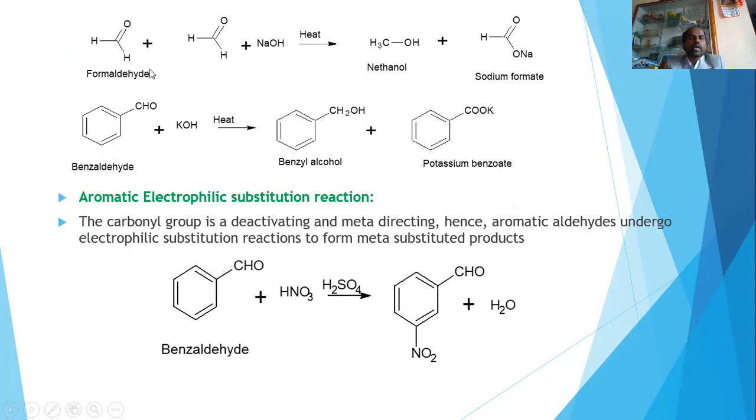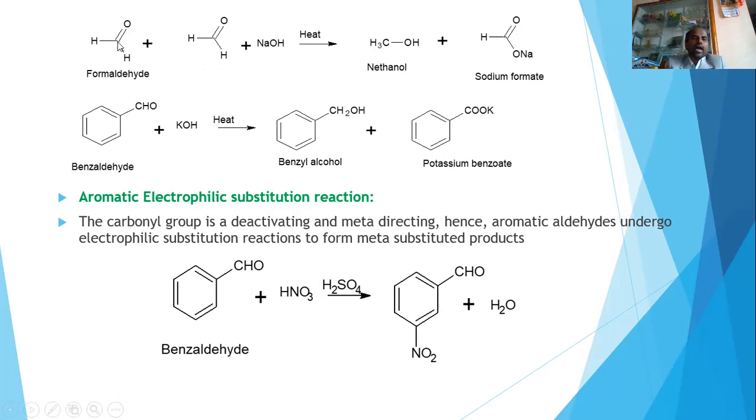How do they undergo Cannizzaro reaction? So this H along with its bonded pair is called hydride. This hydride can attack this carbon, converting it into an alcohol. And the other way, this OH minus can attack the aldehyde, forming a carboxylic acid. So that is the thing.